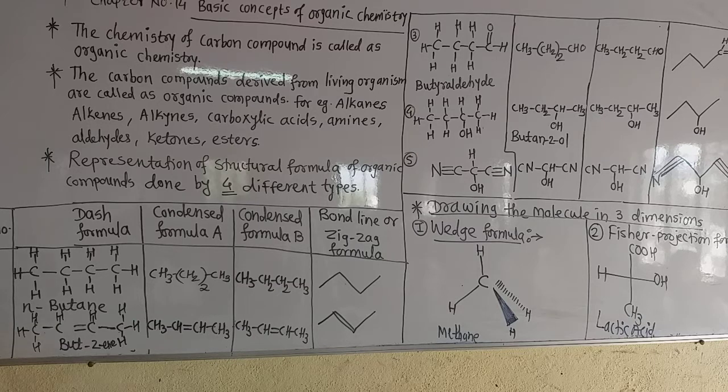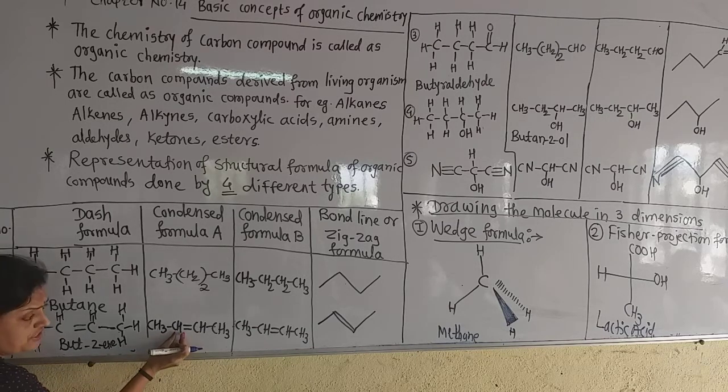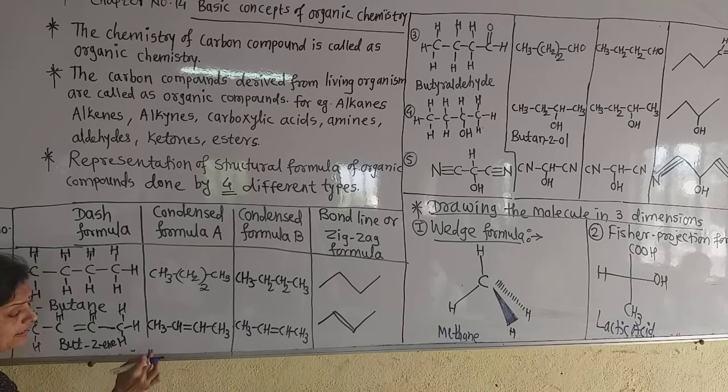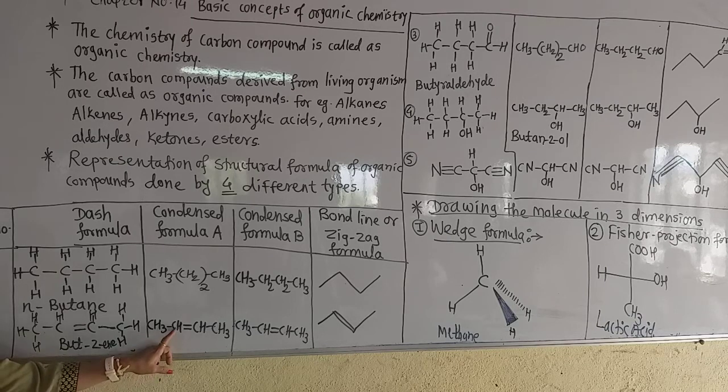In condensed formula A and B, both are similar because there is CH double bond CH, so we cannot write CH in a bracket twice, because we have to show the double bond between the two carbon atoms. So simply draw condensed formula A and condensed formula B in the same manner.